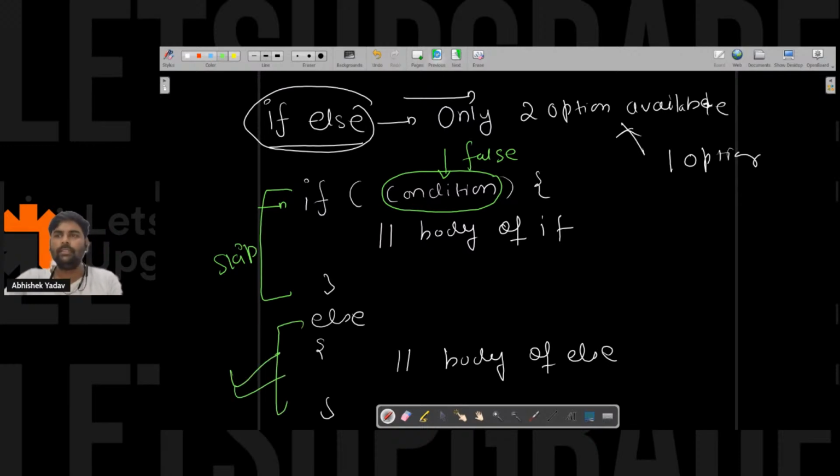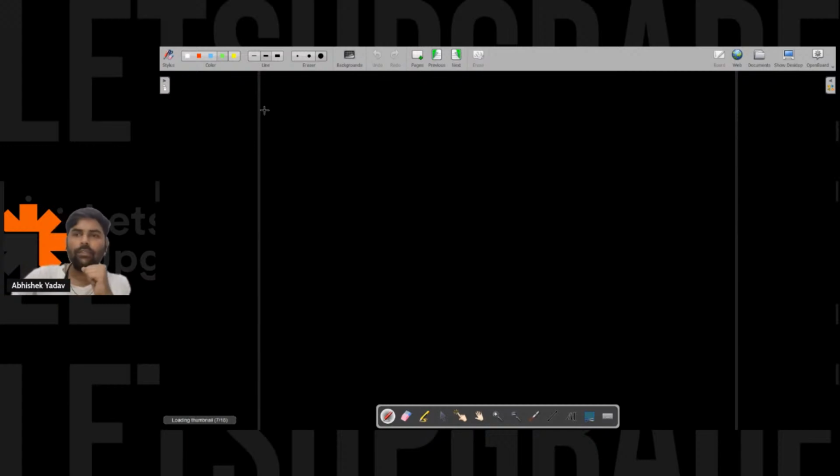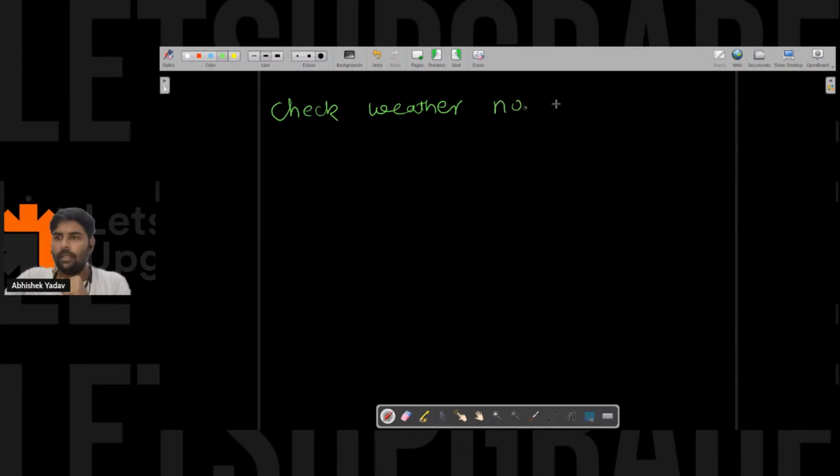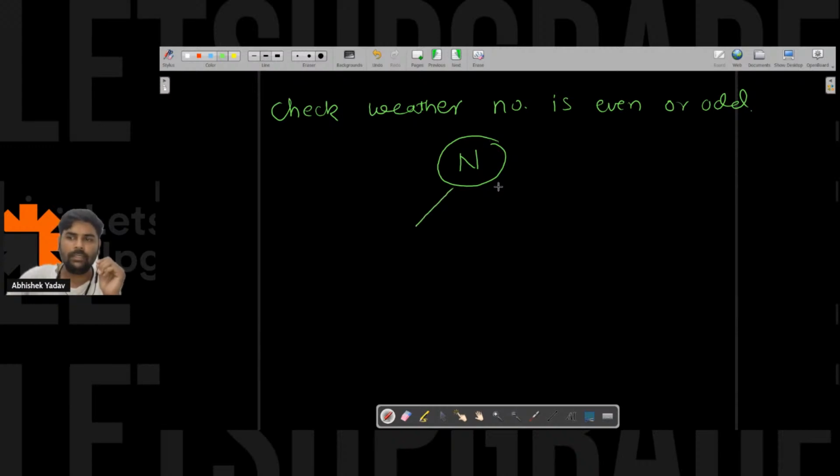Let's try to understand this with the help of an example, right? So what I have to do? I have to check whether the number is even or odd, right? So here I have a number, and on this number I have to take a decision whether the number is even or odd.